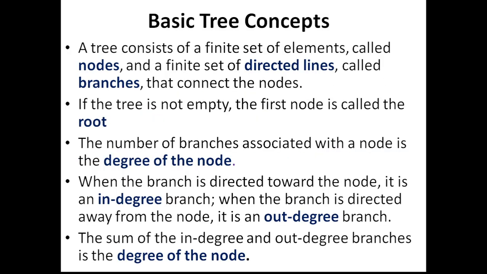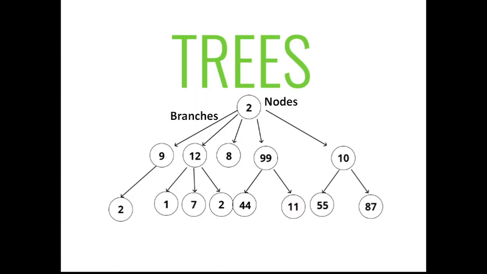The degree can be further divided into in degree and out degree. In degree is the number of incoming branches for a node, and out degree is the number of outgoing branches. Based on the restriction of the tree, no node can have more than one in degree. The in degree for every node is fixed to be 1, except the root, for which the in degree is always 0.